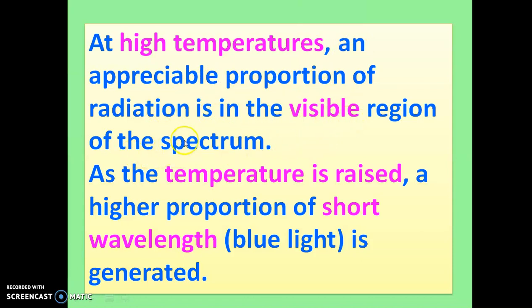So when we are increasing the temperature, that radiation comes under the visible region. As the temperature is increased, a higher proportion of short wavelength, that is blue light, is generated.